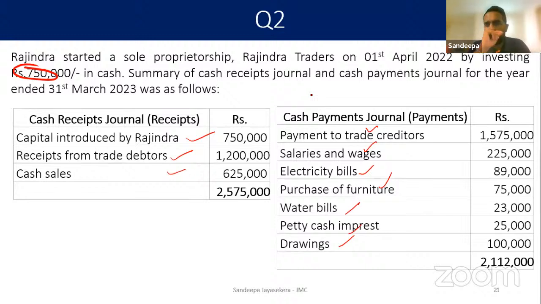Now what you need to do is put the double entry. The double entry is debit and credit, and that is how the trial balance balances. So when the capital is being invested, it is debited to cash and credited to capital. Debited to cash, credited to capital.